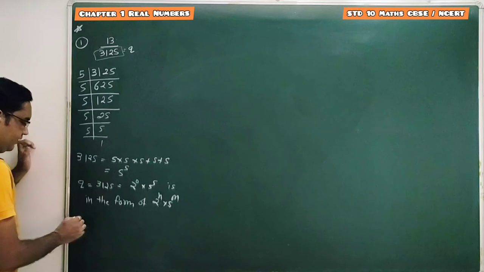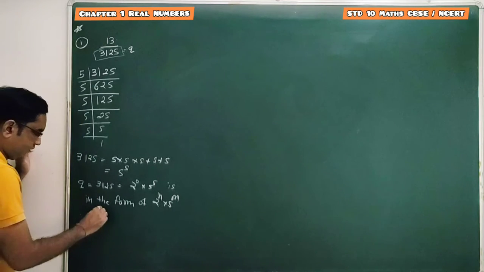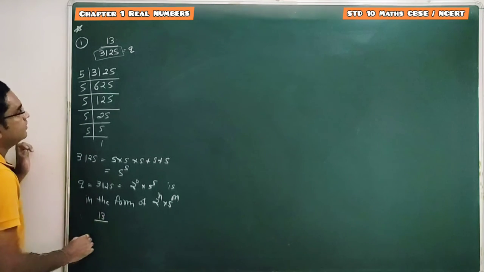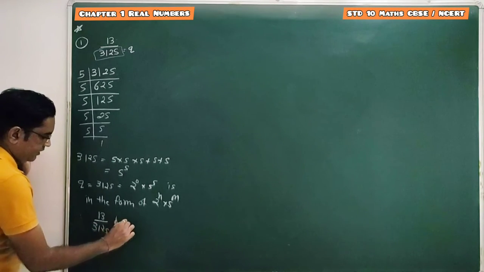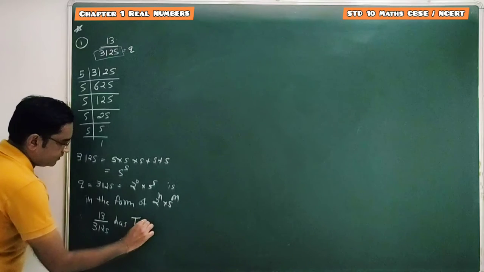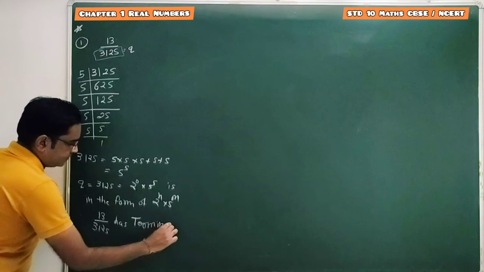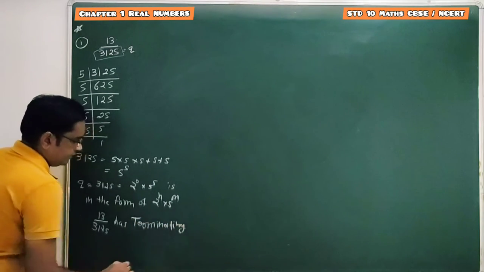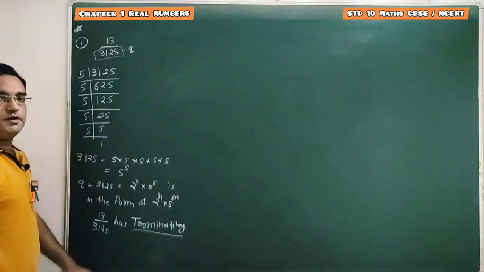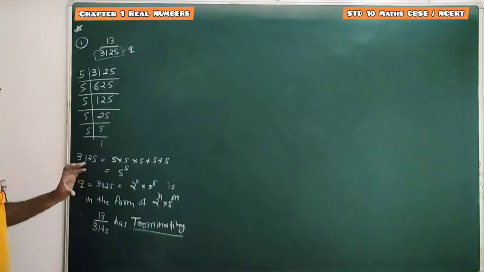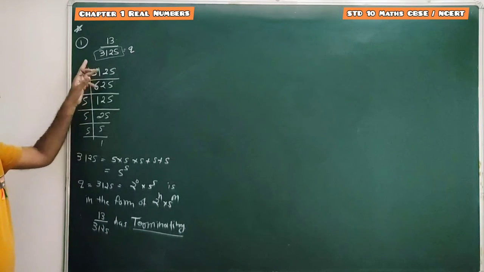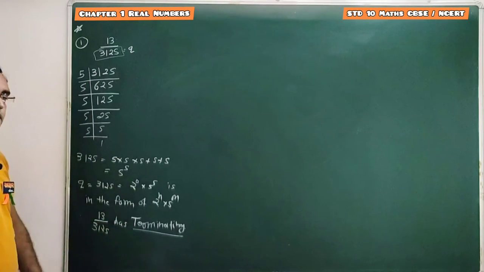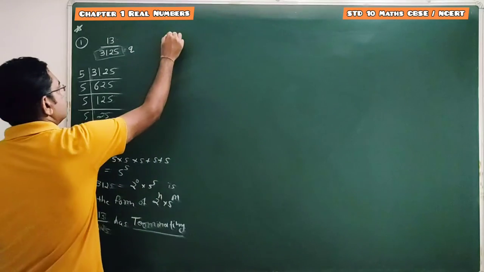And therefore we can say this given rational number, which one, 13 upon 3125, has which type of decimal expansion? Terminating decimal expansion. Done. So this is how you can check whether the given rational number, है ना, सिर्फ rational number को check करना है, whether the given rational number has terminating or non-terminating decimal expansion.